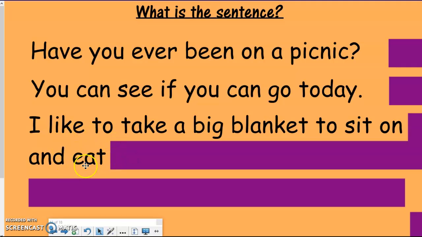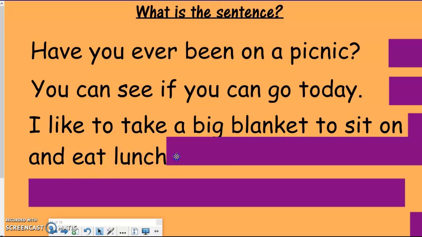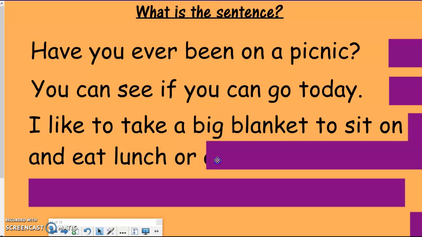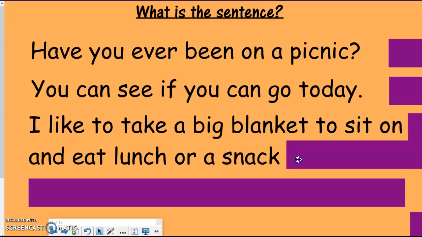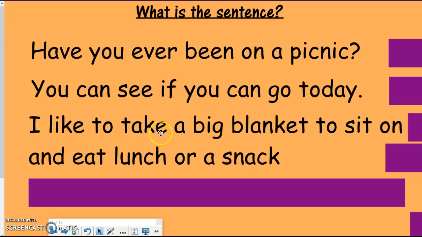EA put together says E. So we can say eat, and eat lunch or a snack. So that whole sentence says, I like to take a big blanket to sit on and eat lunch or a snack. All right, we need some punctuation at the end of this sentence. I think that this sentence is a good one to add just a period to. Okay?